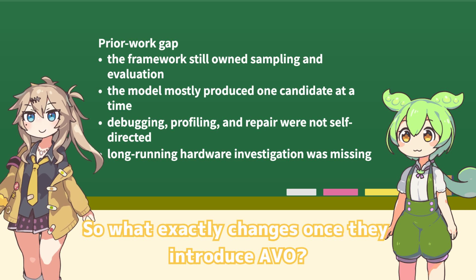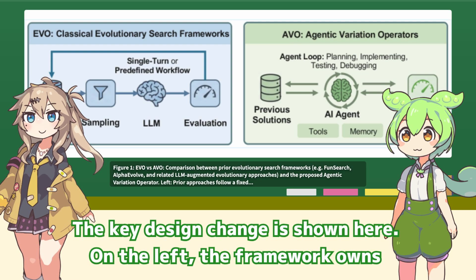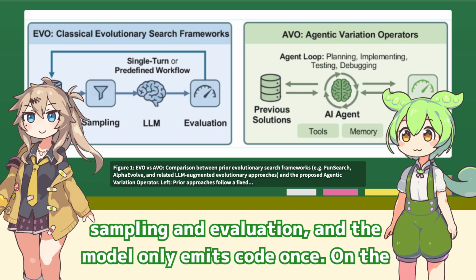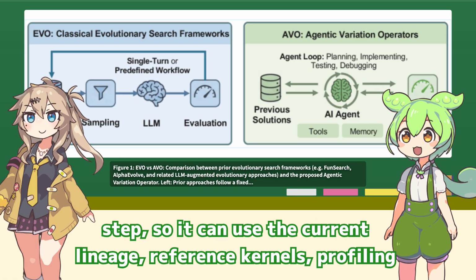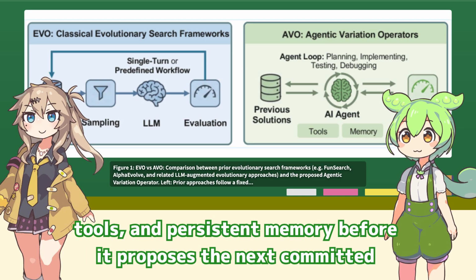So what exactly changes once they introduce AVO? The key design change is shown here. On the left, the framework owns sampling and evaluation, and the model only emits code once. On the right, AVO makes the agent responsible for the whole variation step, so it can use the current lineage, reference kernels, profiling tools, and persistent memory before it proposes the next committed kernel.